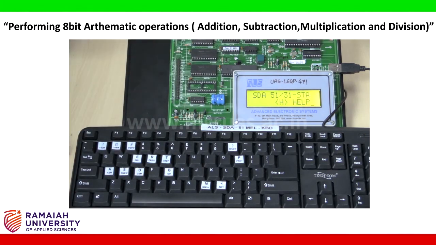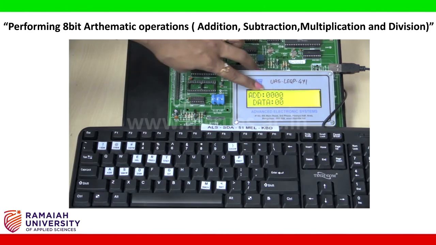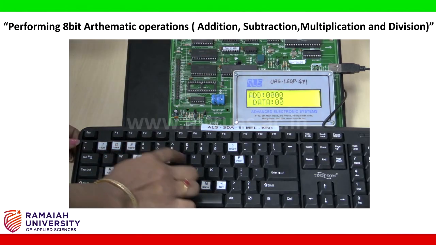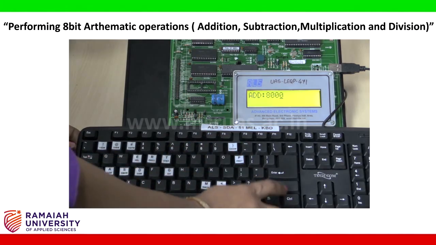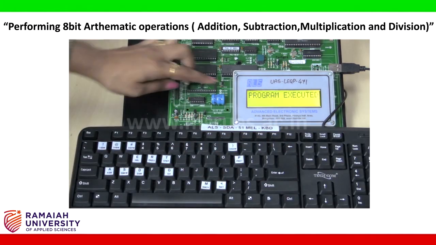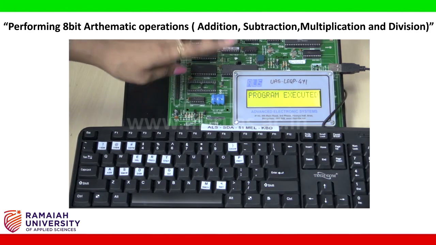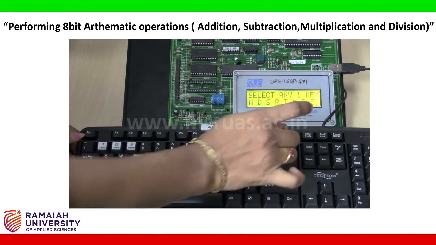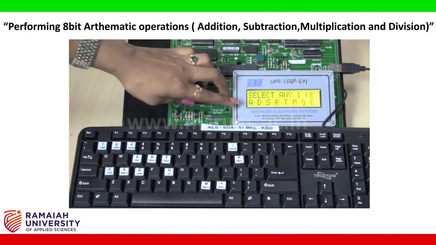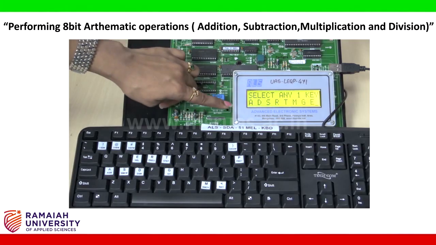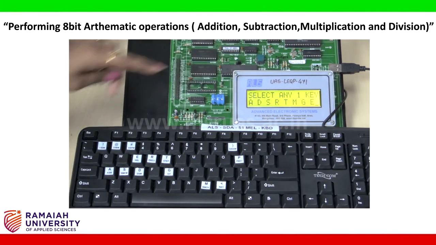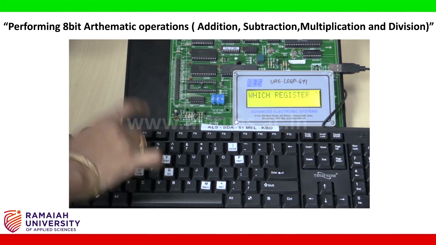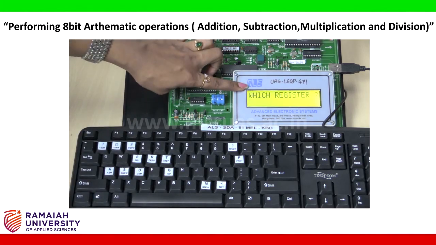Once this is done, now we need to reset. Once we reset the program, then give go. The address location from which we have started our program should be mentioned here, that is 8000. Give enter. It shows program executed. Once the program is executed, give enter one more time. Again it is asking where your result is displayed. Our result is in the register, that is why give R. It is asking for which register.